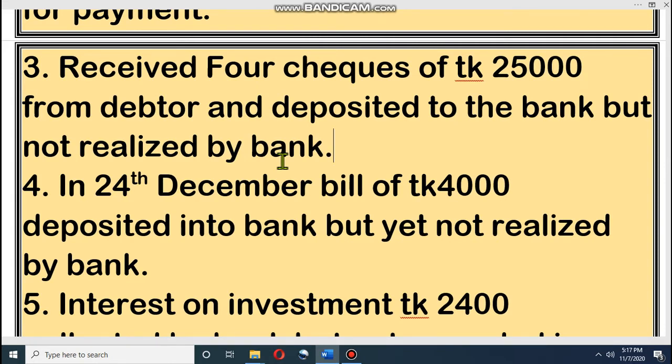You know that if you deposit a check, the bank will not credit your account until they receive the money from that client's account. That means we have 4 checks of 25,000 deposited into the bank. We already made the debit entry, but the bank has not yet given entries for this one. There is a reason for the difference between bank balance and cash book balance.